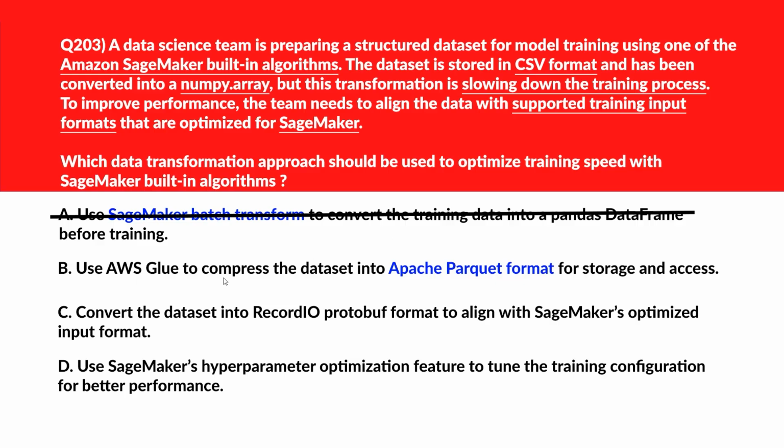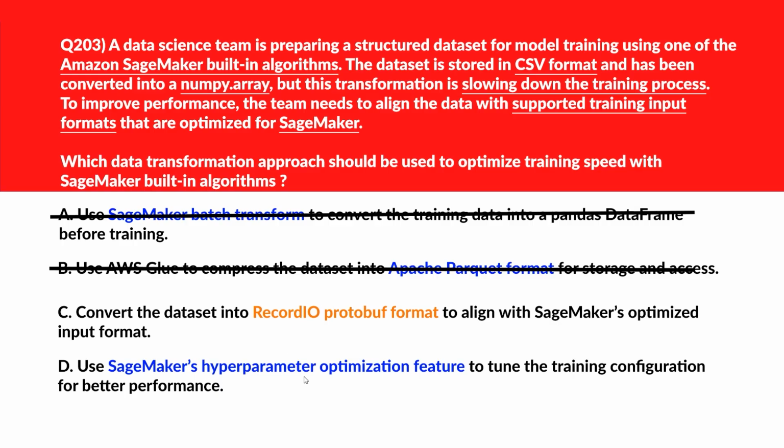B says use AWS Glue to compress the dataset into Parquet format for storage and access. Parquet is columnar, we know, but is not supported by SageMaker built-in algorithms for training. Wrong answer. Let's move to option C. C says convert the dataset into recordIO protobuf format to align with SageMaker's optimized input format. RecordIO protobuf format optimizes data serialization for SageMaker built-in algorithms, improving training throughput. Let's keep it. We'll move to D.